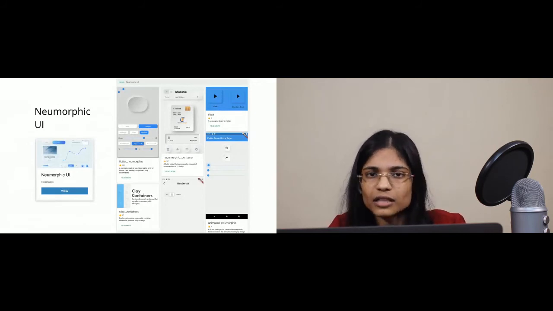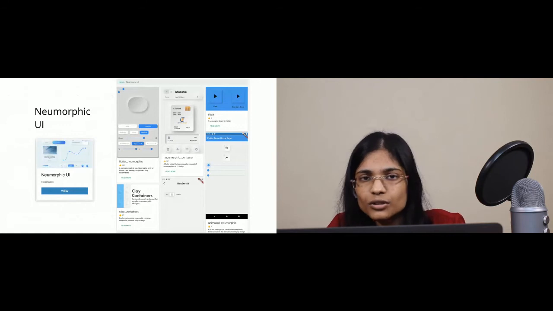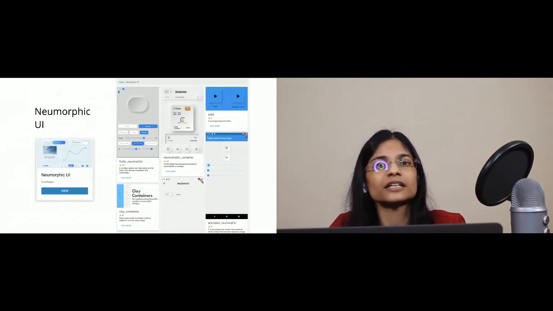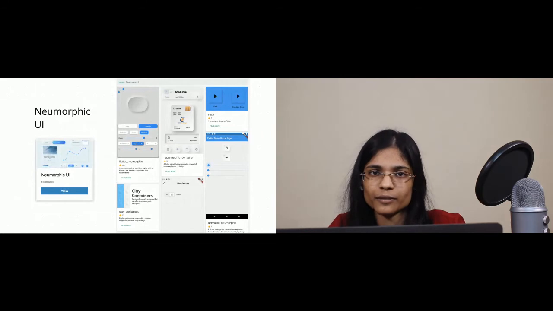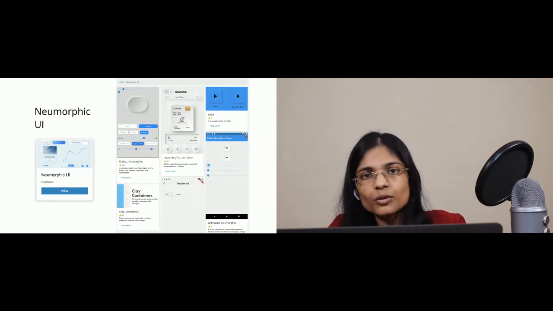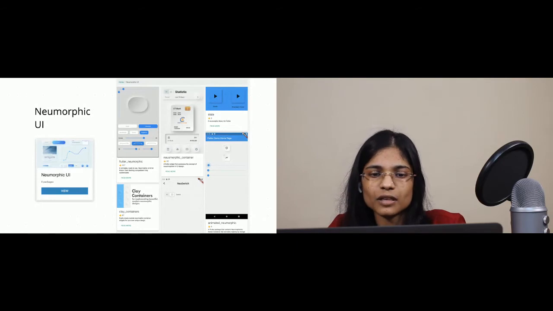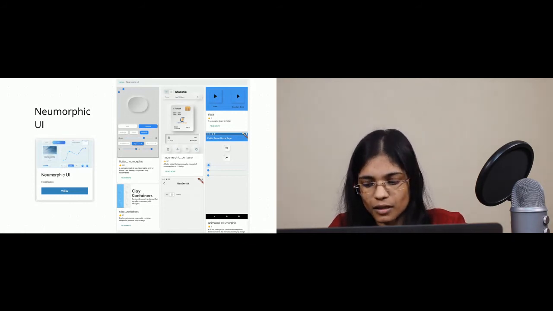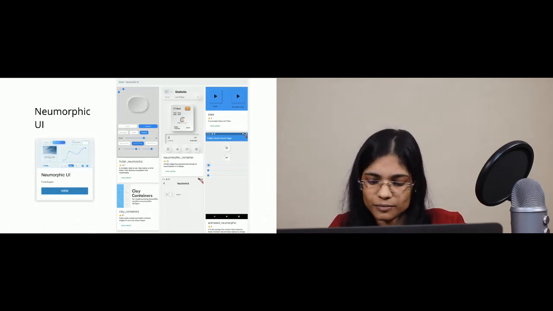So say you are glancing through Flutter Gems and you realize that there is a new UI category that has come up, new Morphic UI. You go through the packages and you realize that some elements are actually better suited to your UI currently. Now, what you can do is you can go and pitch into your product manager and let them know of it. And then you can collaboratively take a decision and build it. So this is where you can actually aid the product development process as such.